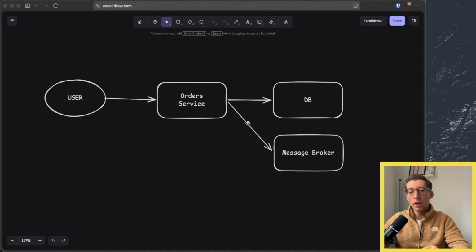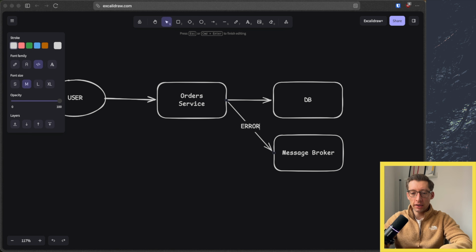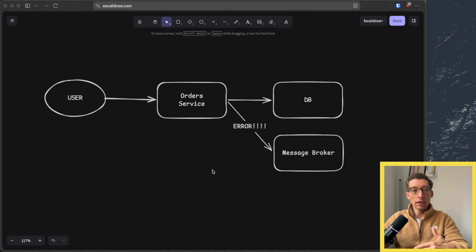Here is the problem. What happens if the database commit succeeds, but the subsequent call to the message broker fails for some reason? So I can mark it as an error here. It could obviously happen for multiple reasons. For example, maybe a network error, or the message broker is down. Maybe our application, the service itself, has crashed somewhere in the middle. There could be countless reasons here.